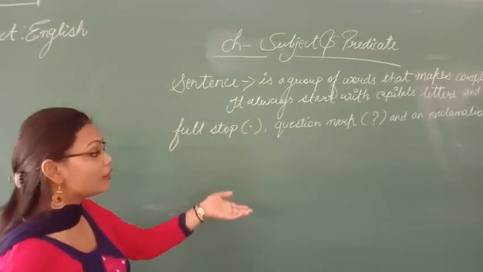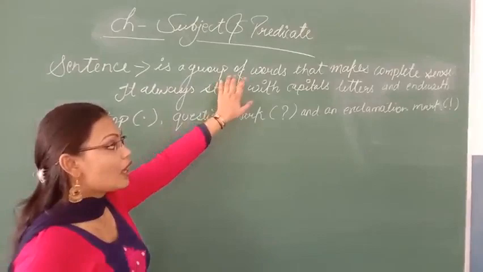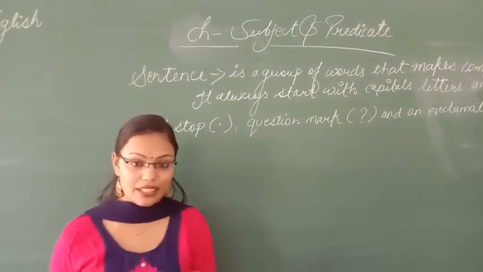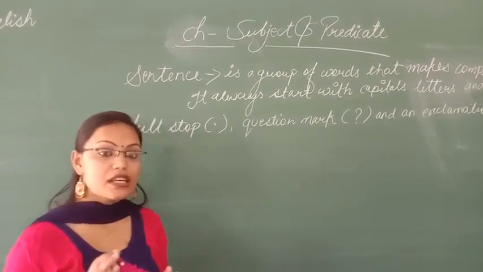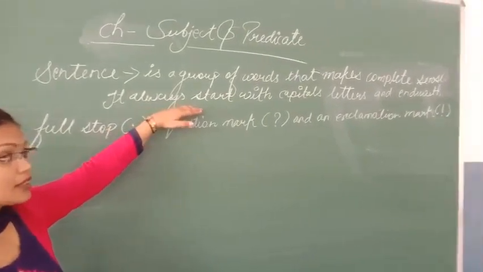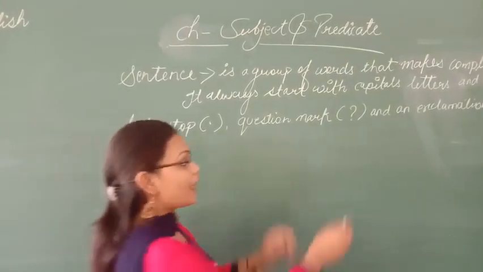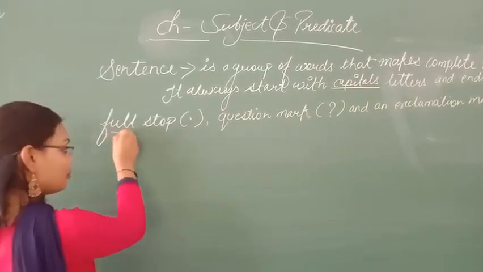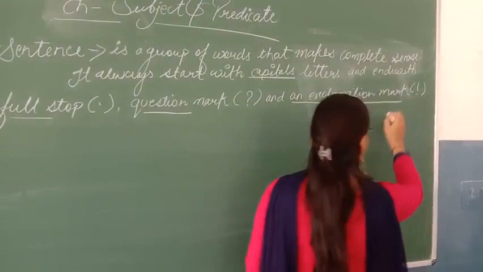Now again I will explain it, what is a sentence. Sentence is a group of words that makes a complete sense. It means when we have to make a sentence, we have to select a group of words, a number of words that will give us complete meaning. And the second thing you have to always remember is that the first letter of the sentence will be capital. Then it will always end with a full stop or question mark, or you can say an exclamation mark.